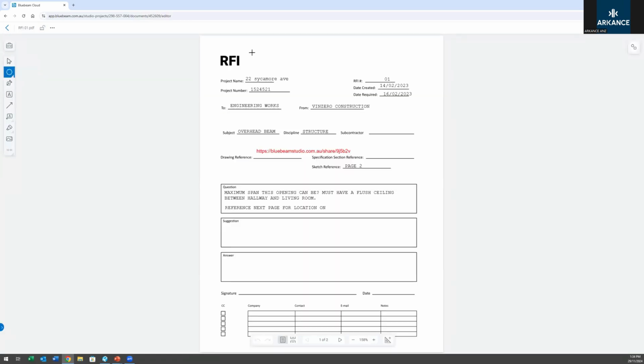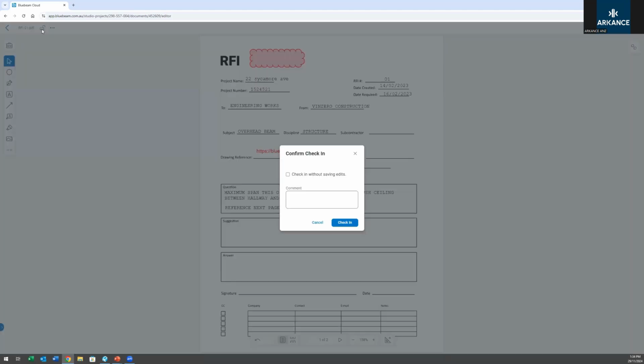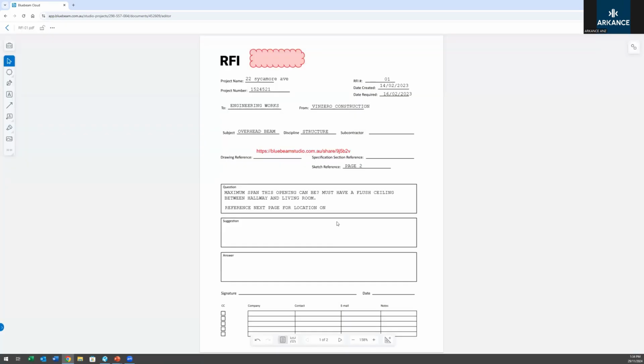But in the exact same way in here, where you click on that lock symbol, it'll immediately check it out, and we can start editing and placing markups on here and doing whatever you want. Once we are done, scroll through the document, you've got your little RFI. Once you are done, you click on the lock again. You can just check it in without saving if you didn't do anything, but if you have saved it, it's good to leave a comment describing what changed before you check that file back in. It's now updated and saved.